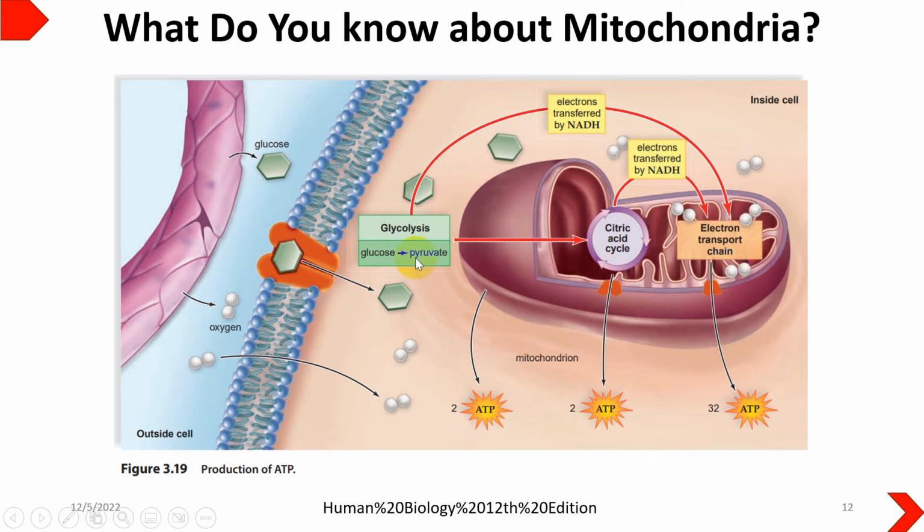In that whole process, certain substrate-level ATPs are produced, such as 2 ATPs in glycolysis, while in the citric acid cycle 2 ATPs are produced. However, the NADH produced in glycolysis as well as in the citric acid cycle will be transferred to the electron transport chain, where it will be converted into ATP. Overall, 32 ATPs will be produced in the electron transport chain. If we calculate all these ATPs, it will give you 36 ATP.